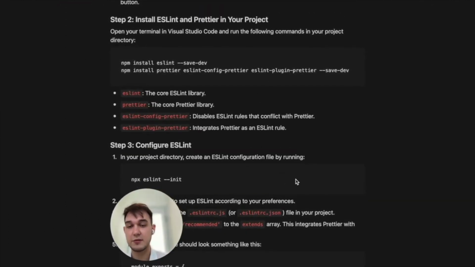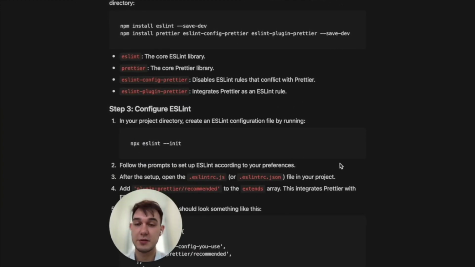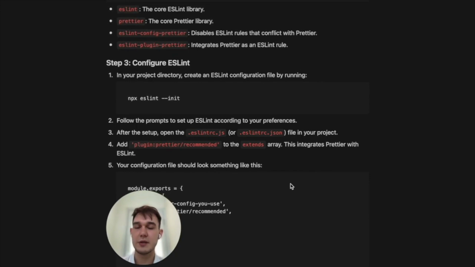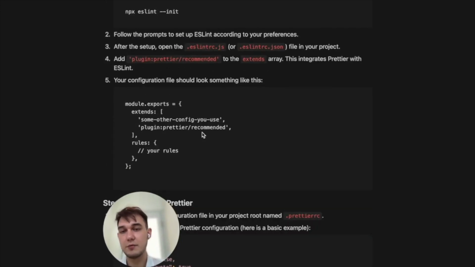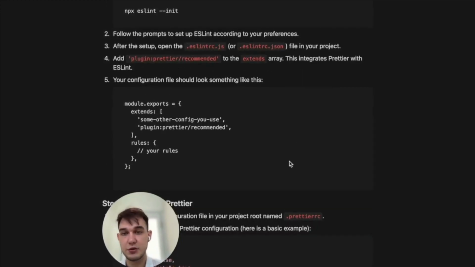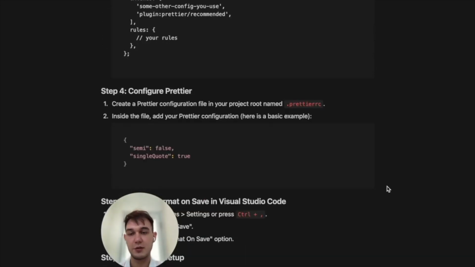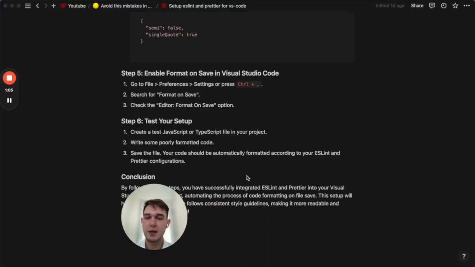I will paste all of that information and a link in the description. Yeah, you just need to set up. All configurations are already on the internet, just take it. You can follow this documentation which I prepared, I just did research and pasted it here. You just need to make configurations, it's super simple. And later you just add this configuration to VS Code. Every time you save a file, it will format it.